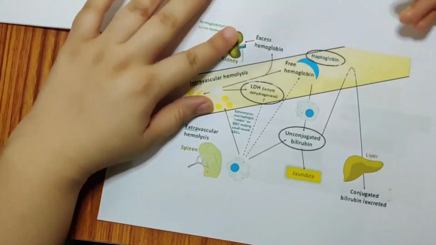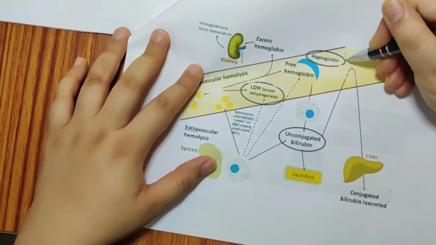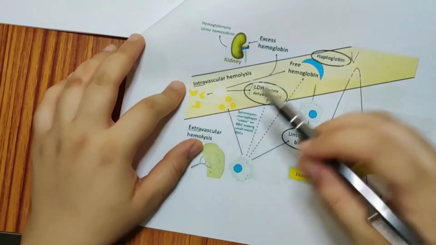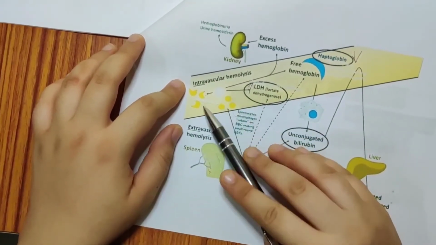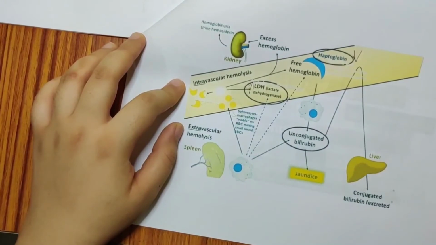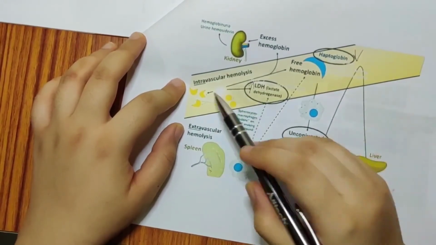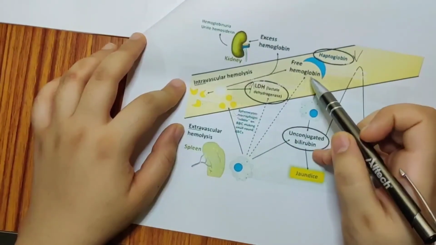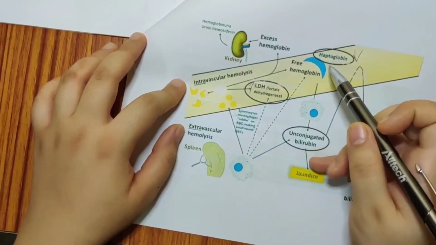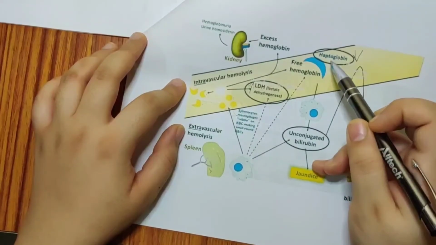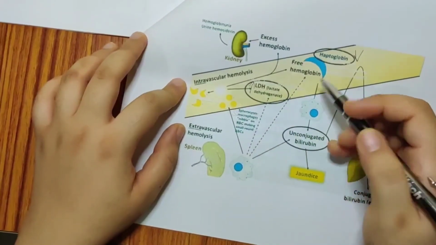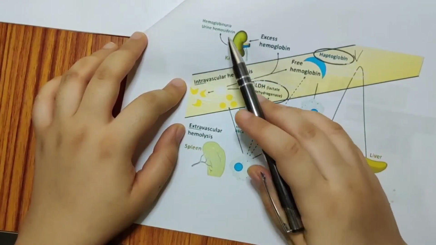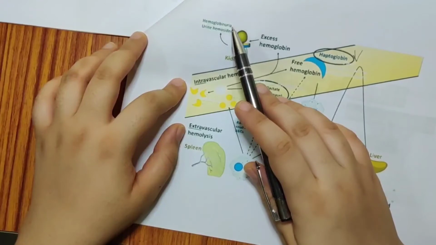Now, why do we have low haptoglobin and excess lactate dehydrogenase? When there is intravascular hemolysis, you see these red blood cells breaking down into the heme and globin parts. The heme stays in the blood vessel. This free hemoglobin can bind with haptoglobin and become a complex. But sometimes there is so much hemoglobin that haptoglobin falls low. At that time the excess hemoglobin goes to the kidney and causes hemosiderinuria or hemoglobinuria.